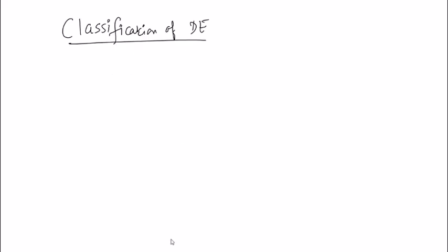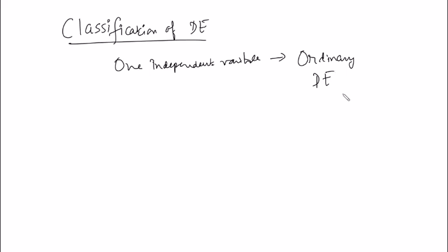So if there is one independent variable, that differential equation is known as an ordinary differential equation, in short ODE.